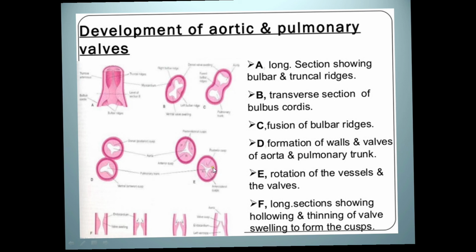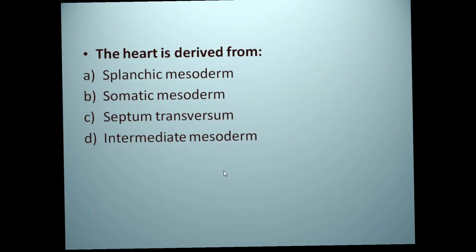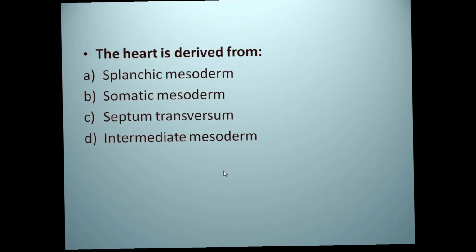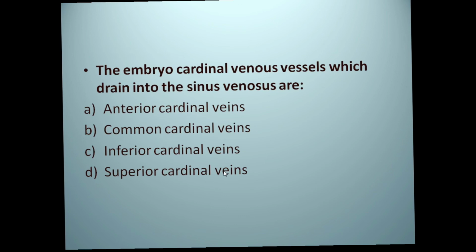So, a brainstorming exercise, you may give the answer. The heart is developed from, or derived from, the what? Embryo cardinal venous vessels drain into the sinus venosus through the common cardinal vein. Okay.